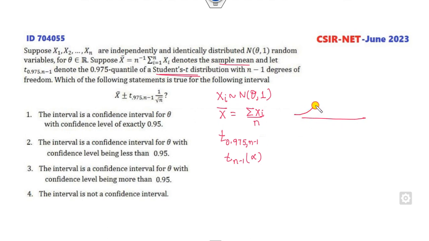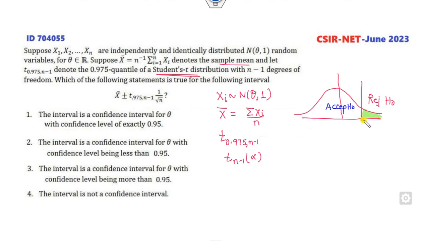So this is my portion: this is the rejection region, reject H0, and this is accept H0.